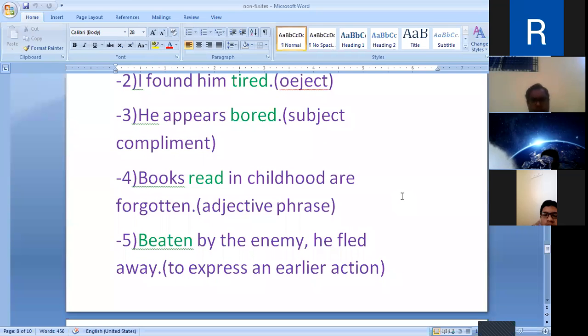Books read in childhood are forgotten. Here, the first form of the verb is read. Second form, read. Third form is also the same, read. Here, read is a past participle.